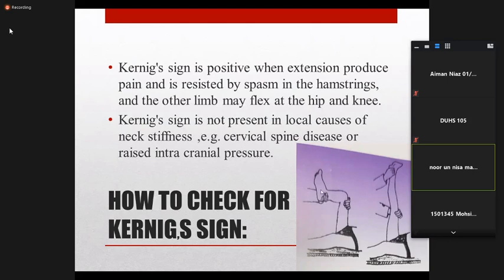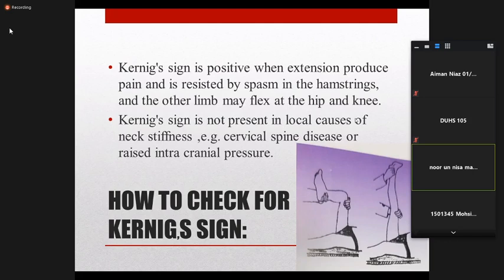If during that process the patient feels pain, or you feel resistance while extending the knee, stop at the point where you feel resistance. It indicates that the Kernig's sign is positive. Kernig's sign is positive when extension is painful or is resisted by spasm in the hamstring muscle. You feel increased resistance at the hamstring muscle while extending the knee joint. That indicates that the Kernig's sign is positive.